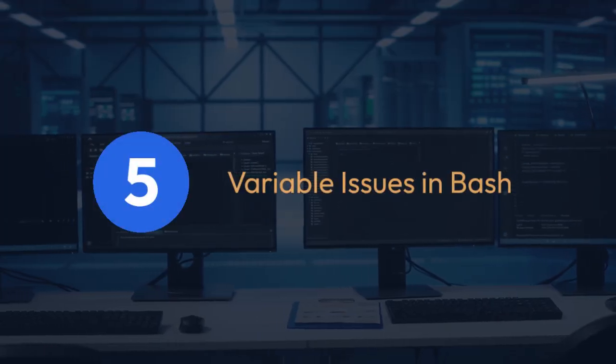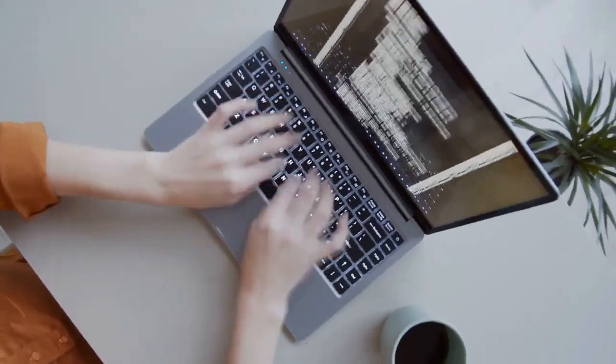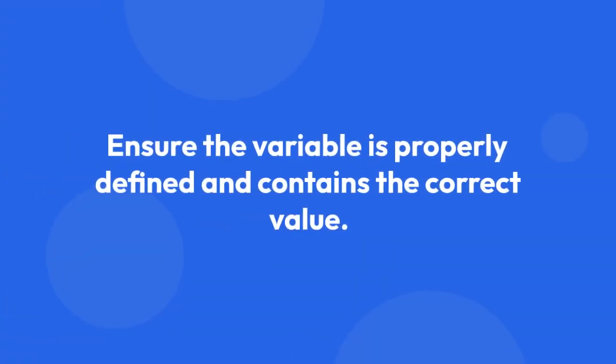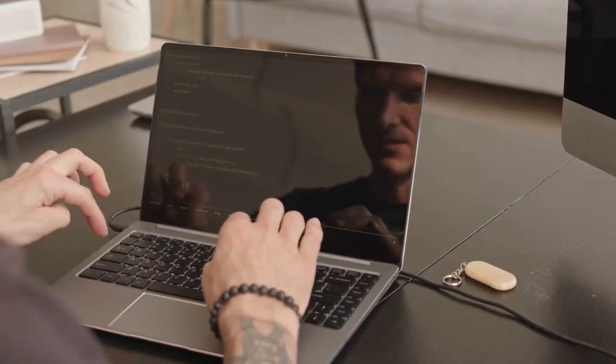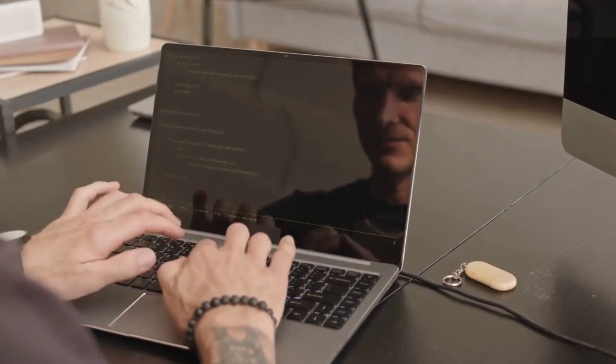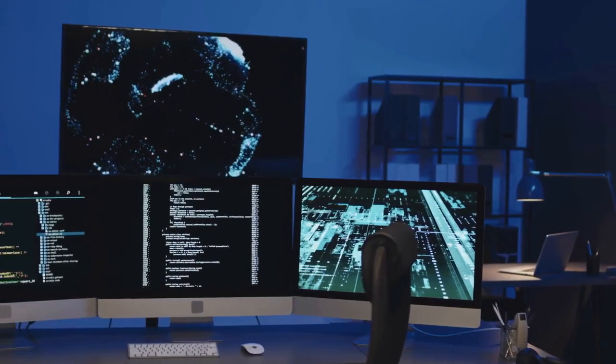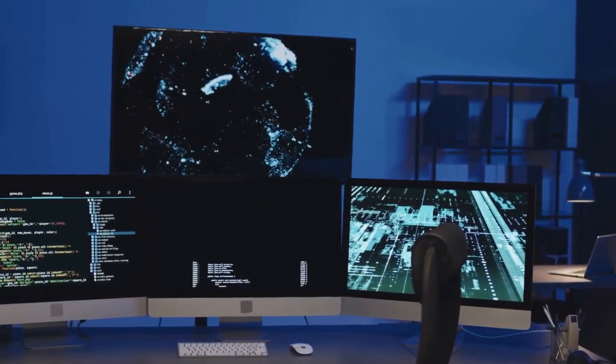5. Variable issues in bash. If you're using variables to build your URL in your bash script, ensure the variable is properly defined and contains the correct value. Use the echo command to print the variable's content before passing it to curl to confirm it's the expected URL. Check for any extra spaces or special characters around the variable's value.